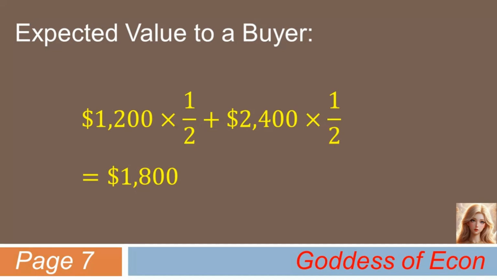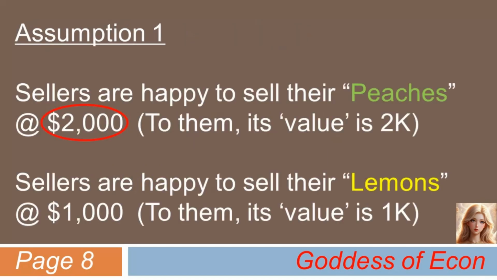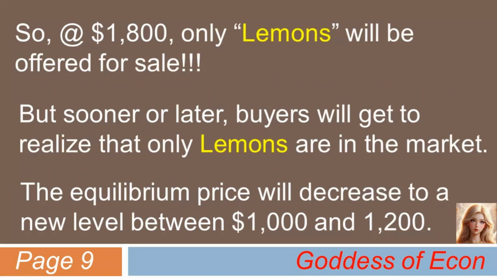But, wait a minute. Will all the sellers be happy to sell their cars at or around this price? Let's take a look at the assumption 1 in slide 4. Do you see it? Even though buyers are willing to pay up to $1,800, at that price, it seems clear that no peach owner would be willing to offer his car. So, at $1,800, only lemons will be offered for sale.